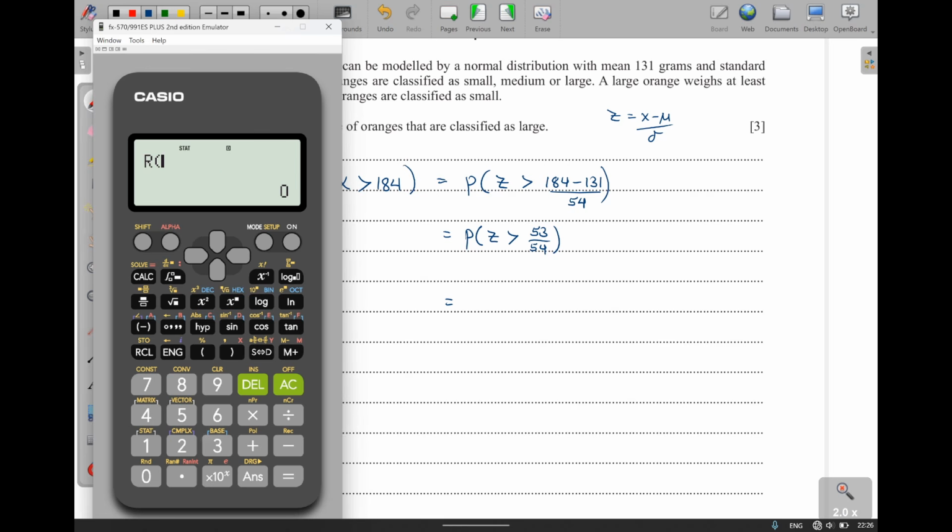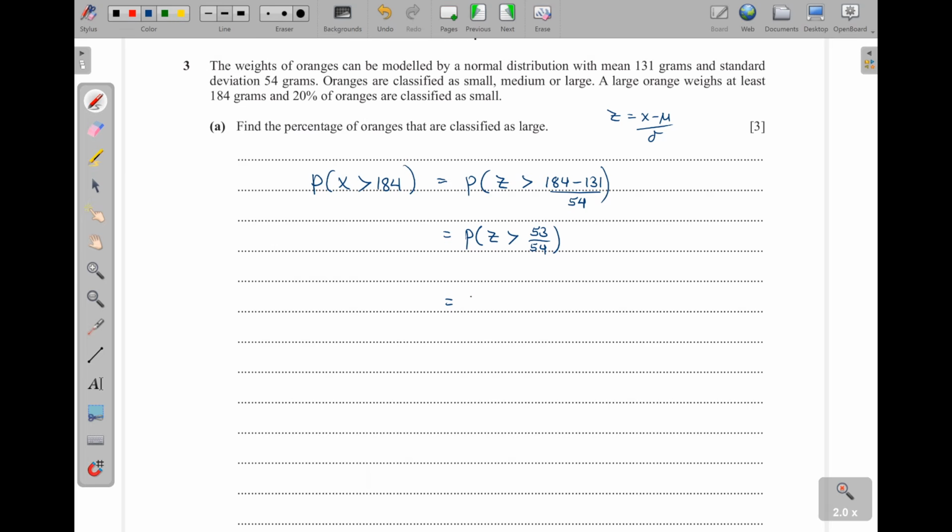So I'll press 3, then R will come on top. Then I'll just put this number 53 out of 54, close the brackets. I'll get that answer, 0.16318. The calculator gives up to 5 decimal places.